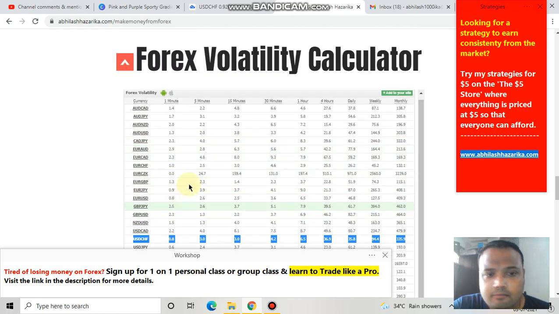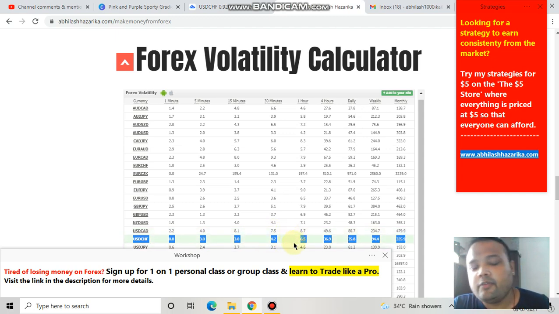you can see that on 1 minute it was moving by 0.8 pips, on 5 minutes 3 pips, 15 minutes 3 pips again. Under 30 minutes it was moving by 4.2 pips, on 1 hour it was moving by 6.5, on 4 hours chart it was moving by 36.9 pips, and on daily chart it was moving by 35.8 pips. So this volatility calculator will tell you how much profit you should be expecting or how much movement you should be expecting.